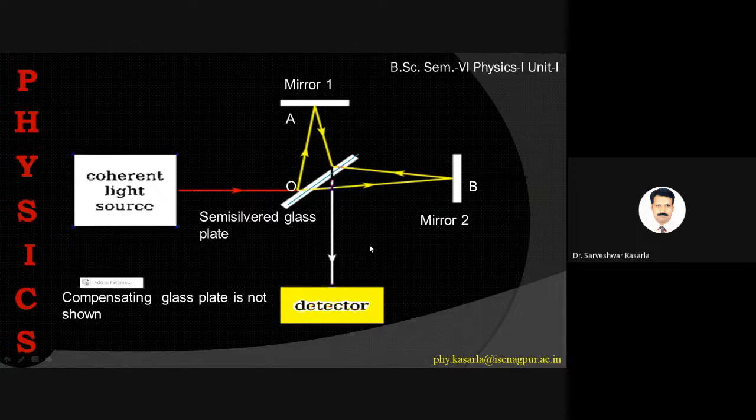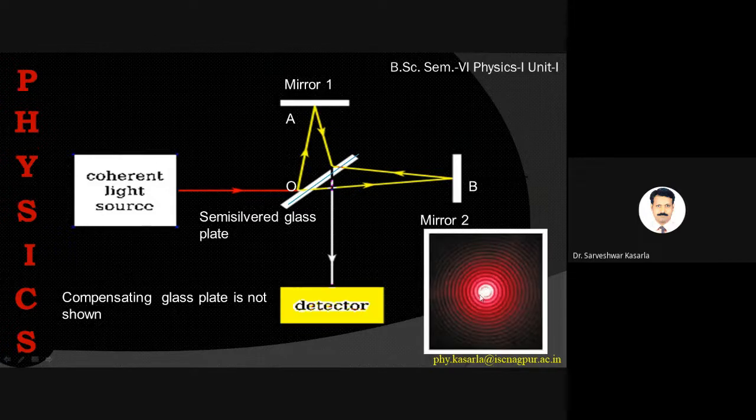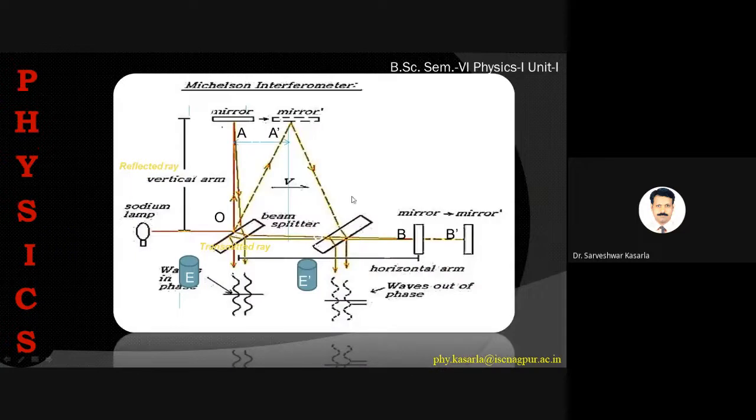Okay, let us see the details of this experiment, that is, the Michelson interferometer experiment. These are the fringes that can be observed through this detector. These are the circular fringes. Circular fringes can be observed when these mirrors are exactly perpendicular to each other. So this is the schematic diagram of the Michelson interferometer.